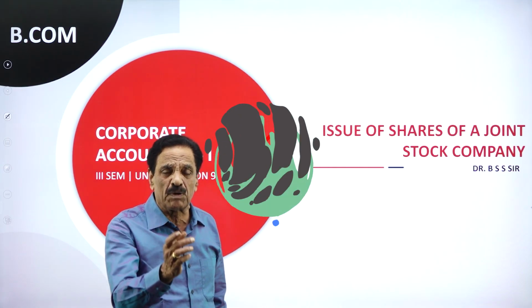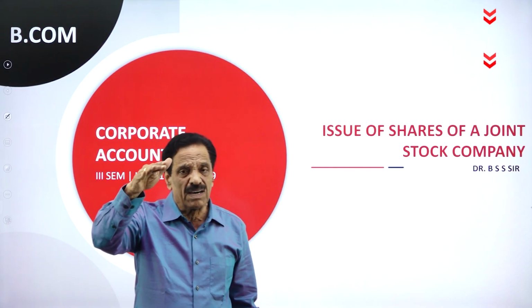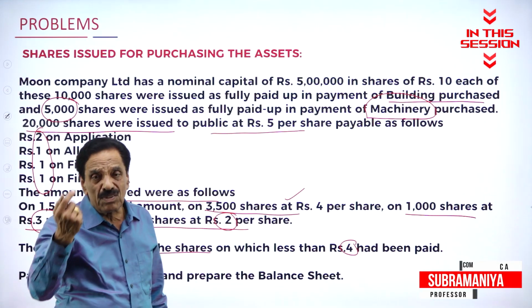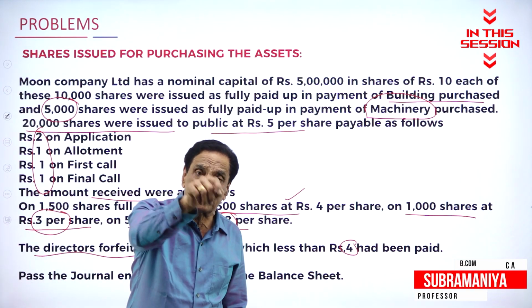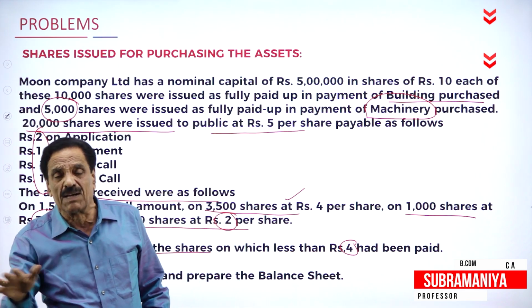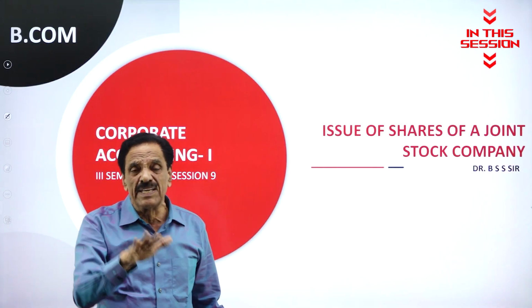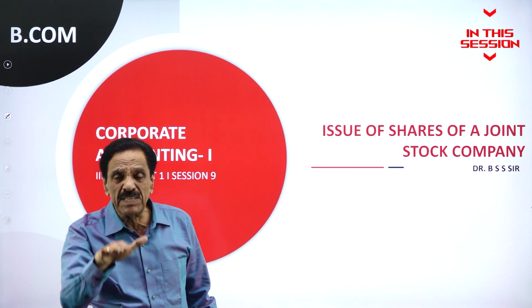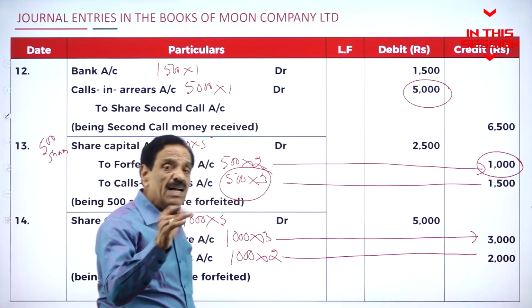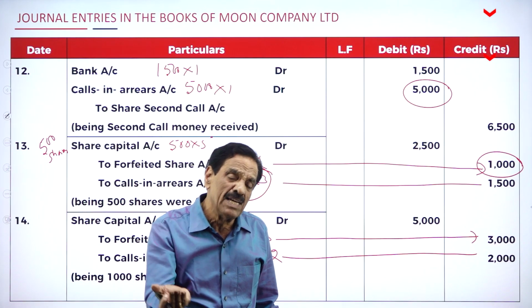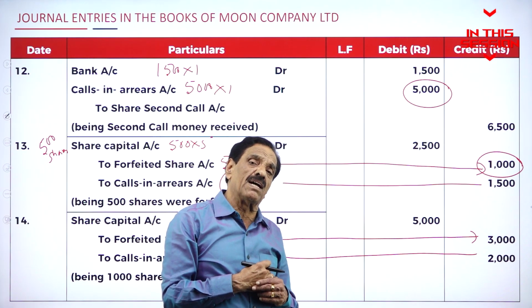Share can be issued to the public either at par, at a premium, or at a discount. If the amount is paid by the shareholder before the call is made, it is called calls in advance. If the face value is rupees 100 and it is issued at 80 rupees, it is a share at a discount. What is calls in arrears?